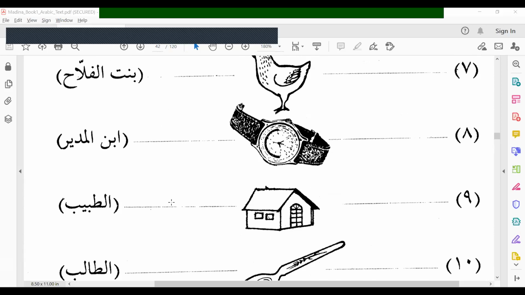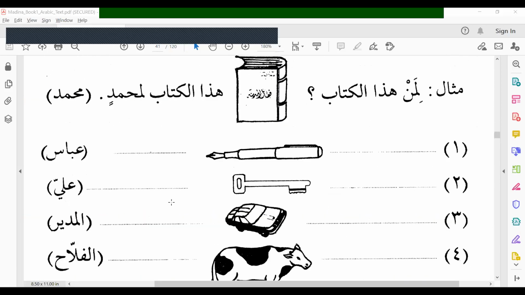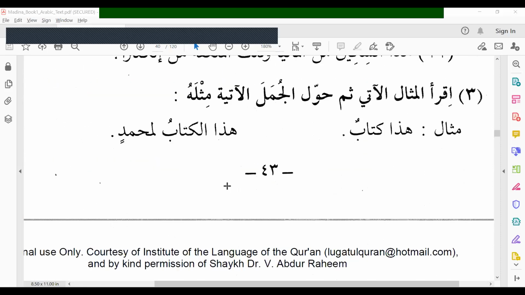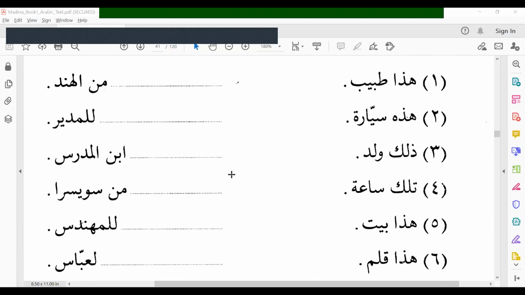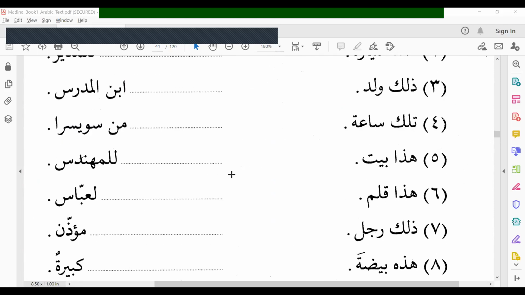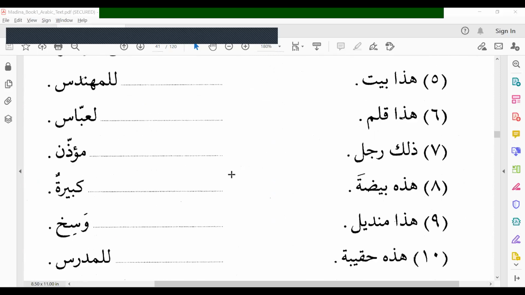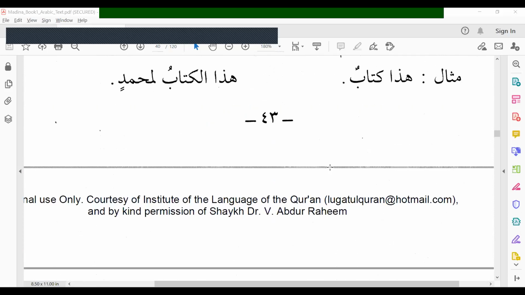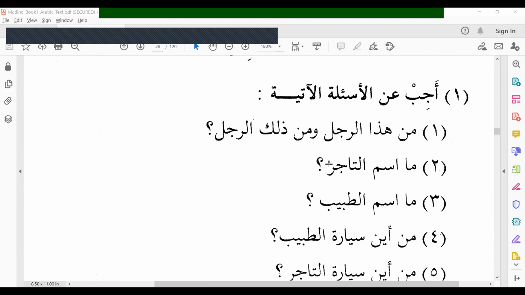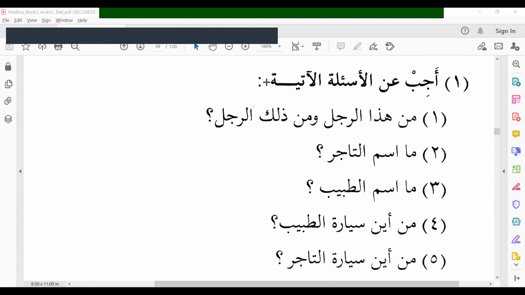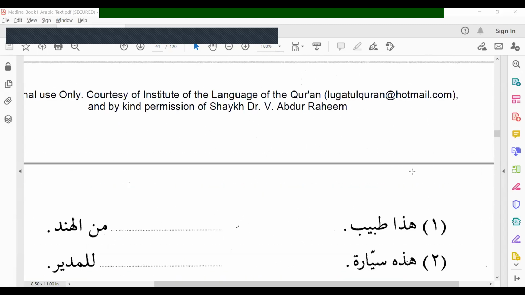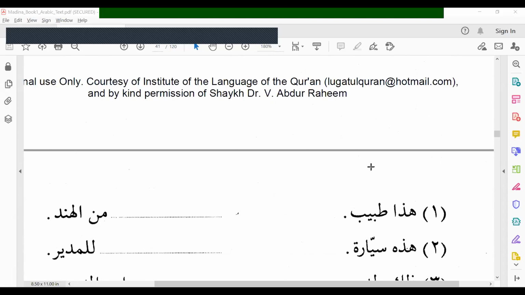So you have to take this as homework. Probably today's homework is a lot, but still take more. As long as you do more homework, you will get familiar with these rules. Some you can just take as writing only, no need to do speaking. But the very first one, you take as reading and writing. Ajib anil as'ilatil atiyati. This one you take read and write, but the last two, writing only.